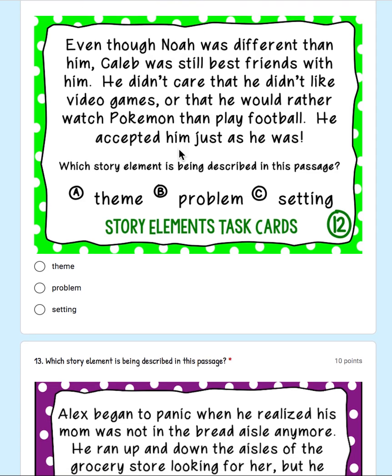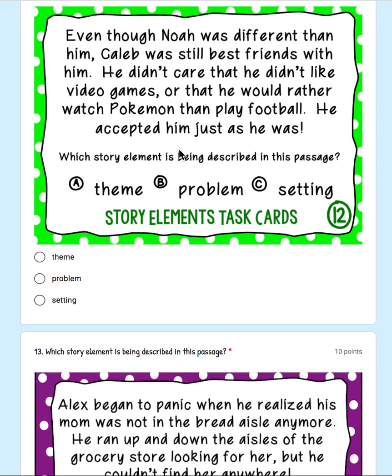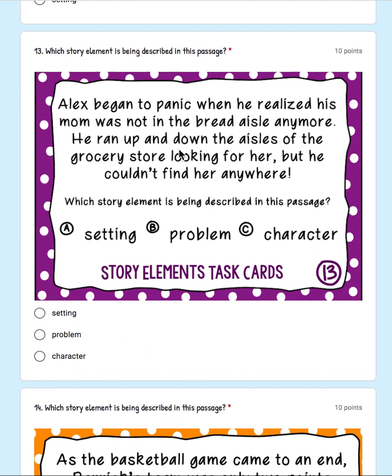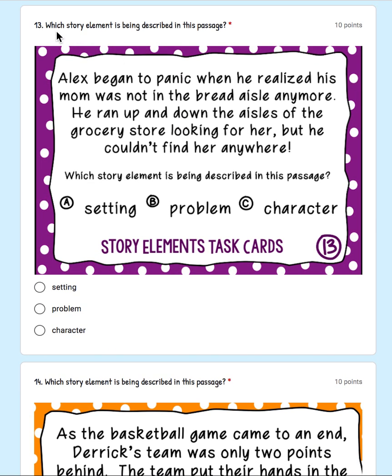Don't forget to look at your notes. In the Seesaw activity, you click on the arrow and you look at the 5 pages of notes if you need help. 13. Alex began to panic when he realized his mom was not in the bread aisle anymore. He ran up and down the aisles of the grocery store looking for her, but he could not find her anywhere. Which story element is being described in this passage?